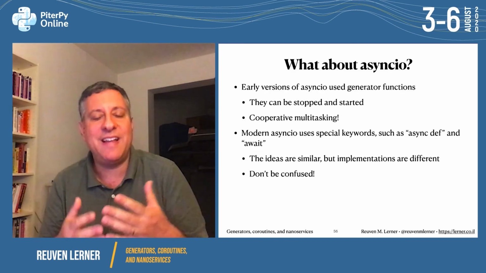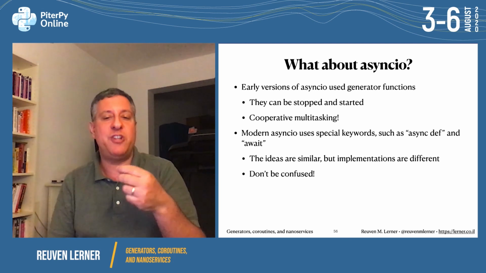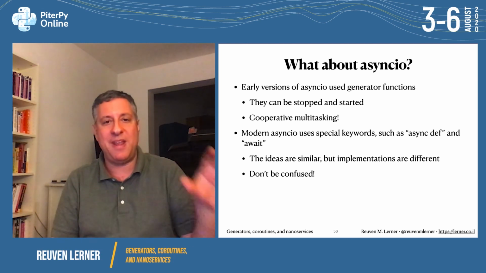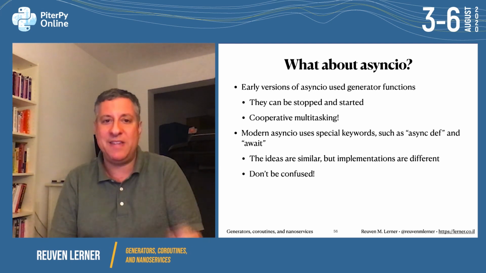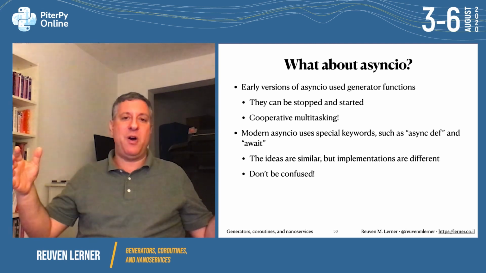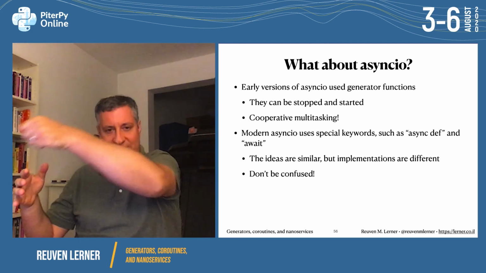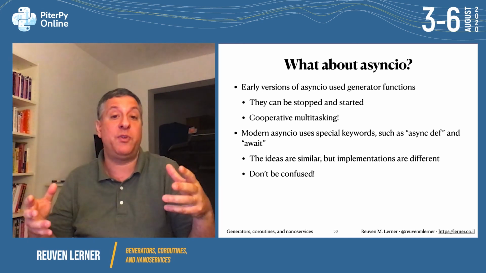So what does async IO have to do with this? Early versions of async IO used generator functions and used coroutines in the sense that we've talked about them now. And they're perfect for cooperative multitasking, which is what async IO basically does. We have a whole bunch of them on our event loop. We can start and stop it. Send. Go back to the beginning, send, and inside each of them yields at a certain point.